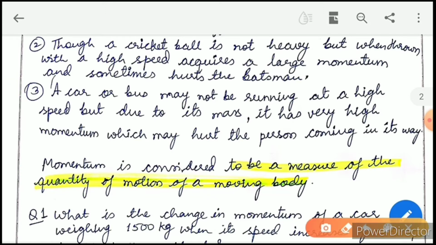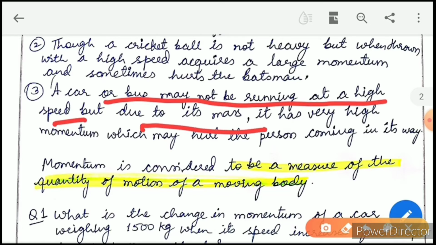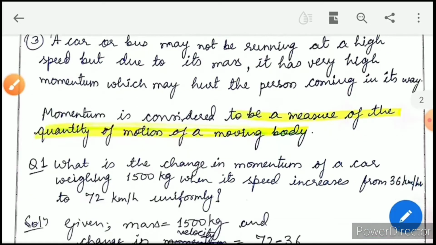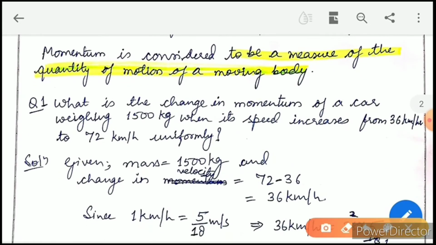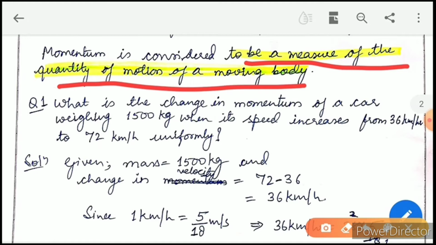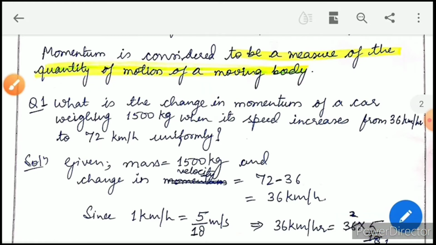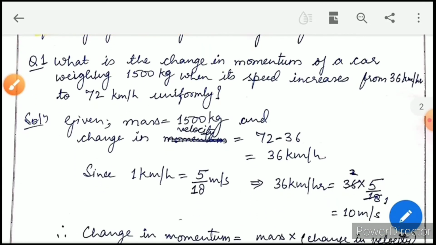Now come to the third example. A car or a bus may not be running at a high speed, but the mass of both in comparison to a human being is very high, so the momentum will be high, which may hurt the person coming in its way. So we can say that momentum is considered to be a measure of quantity of motion of a moving body. Okay, now based on this, let us see some numericals.